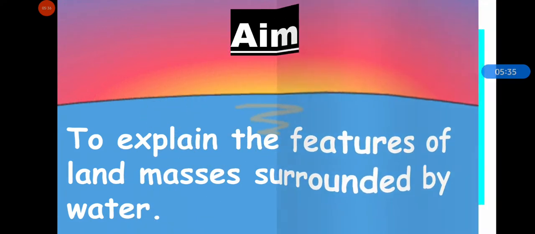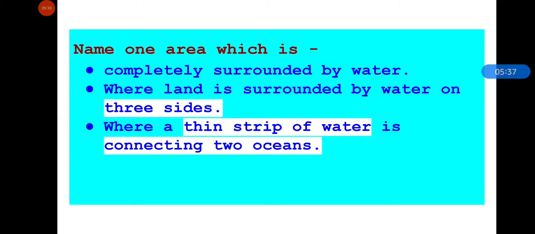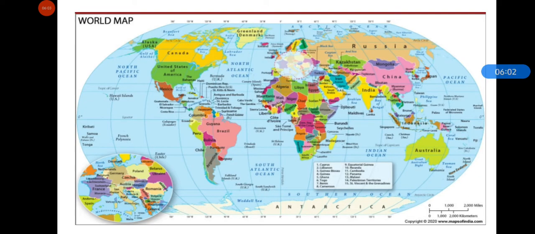Now find such area. Number 1, find a place that is completely surrounded by water, and you need to see the east side of world map, east direction. So you will find islands, and this is east.